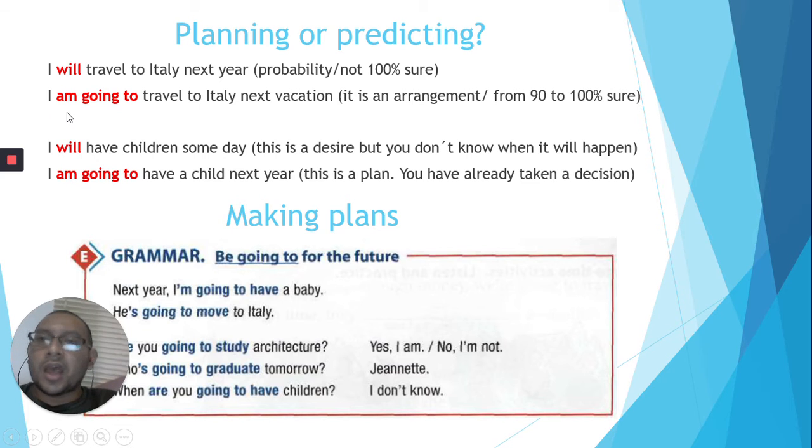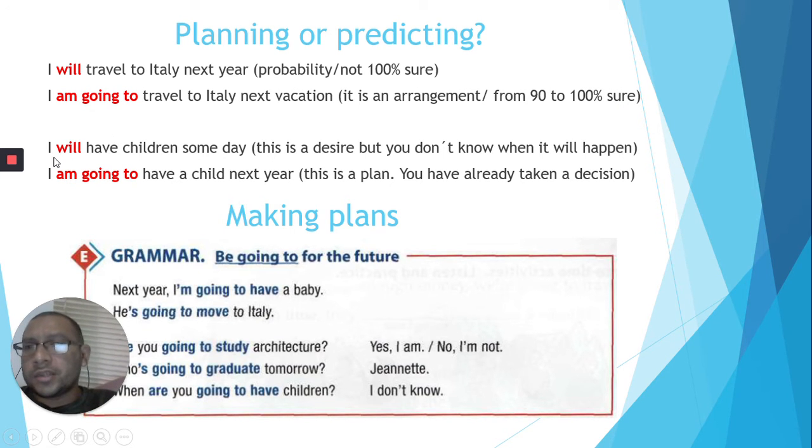Let's see another example. I will have children someday. Someday, in Spanish, algún día. So you have a desire of doing this, but you don't know when it will happen. So you are not 100% sure about that.